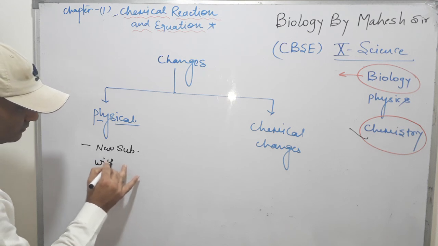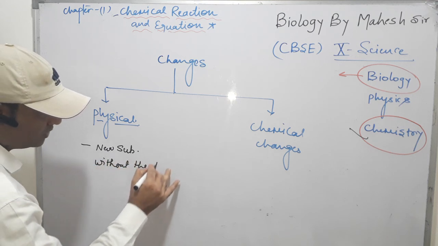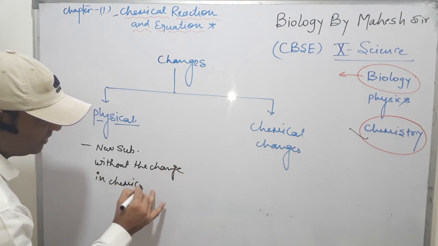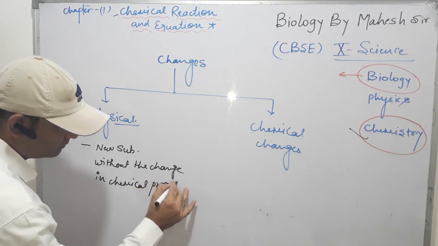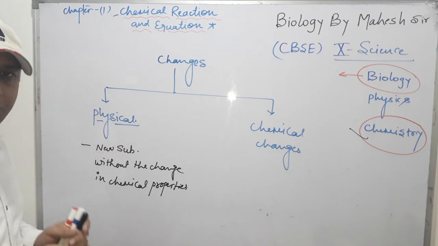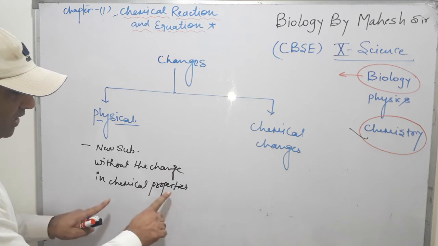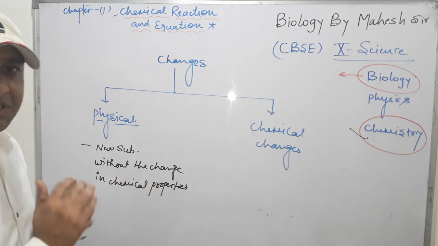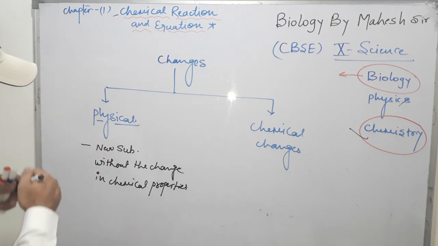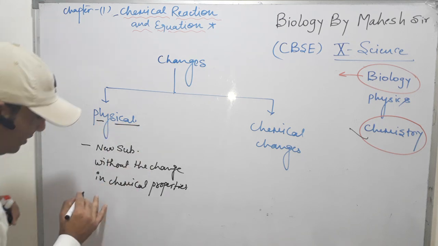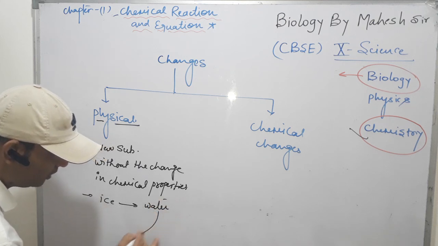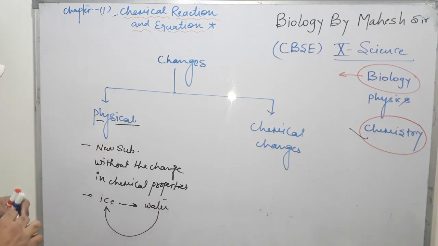without the change in chemical properties. That means the type of changes in which a new substance is formed without the change in the chemical nature or chemical property of the main substance, that time these types of changes are called physical changes. We can take an example of physical changes: ice converts into water and then water converts into ice. It is a very common type of physical change.